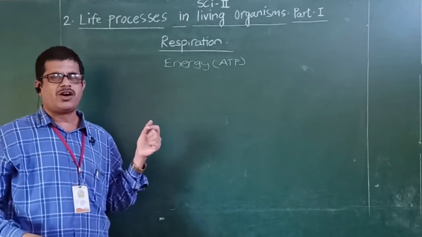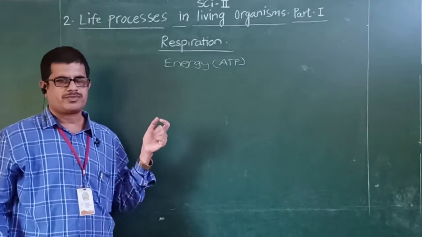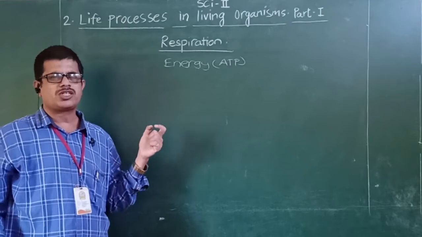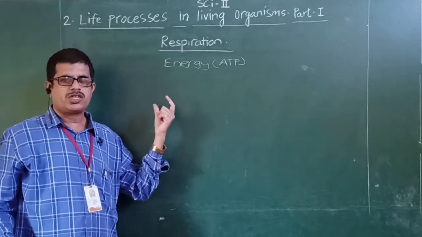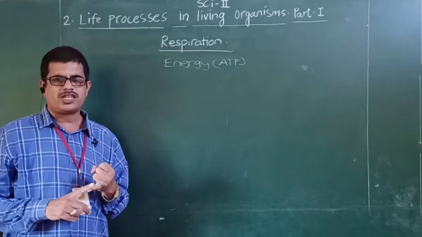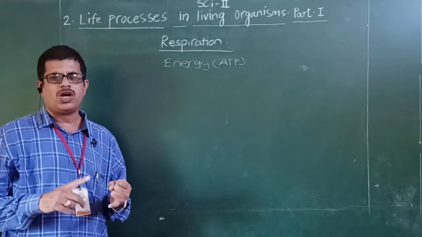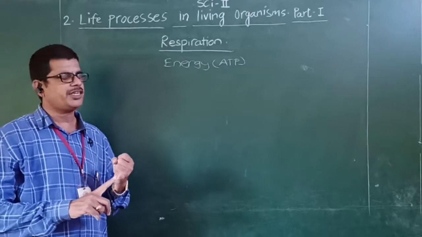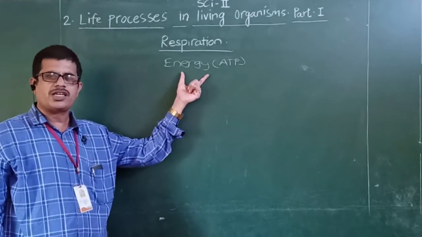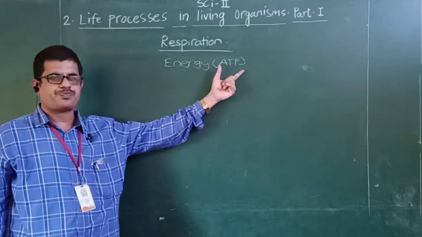The digested or utilized food material along with oxygen. So these are the two essential things, the digested food material or nutrients and the oxygen, and with the help of these two ingredients we can synthesize energy in the form of ATP.